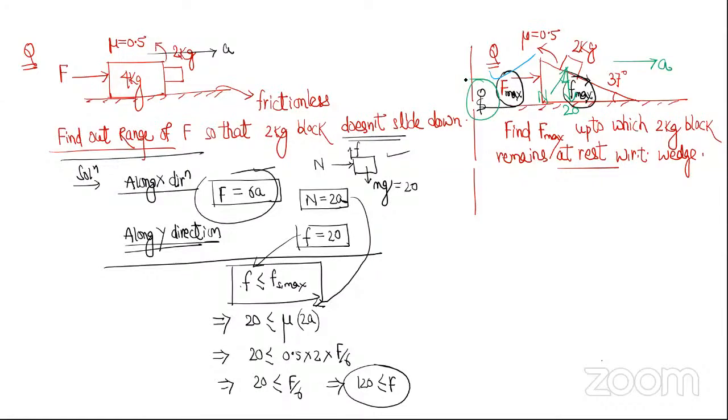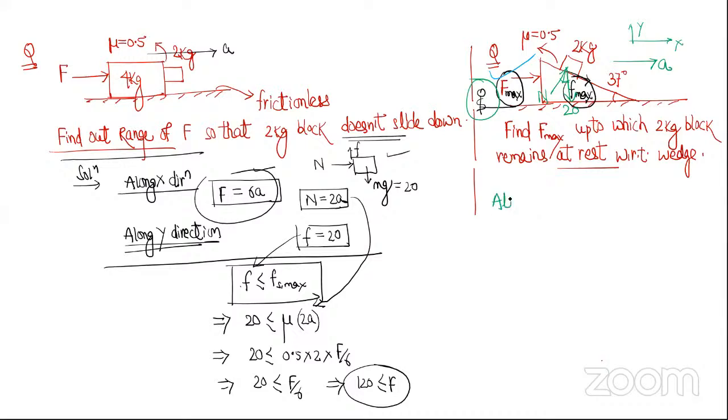So I have chosen the system, the 2 kg block, and drawn the free body diagram with 3 forces: N, 20, and maximum friction. Then I write the equations. This is my x direction, this is my y direction.